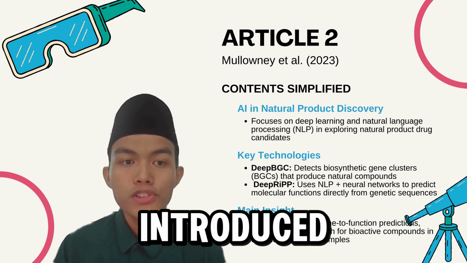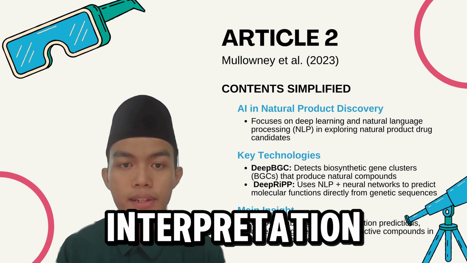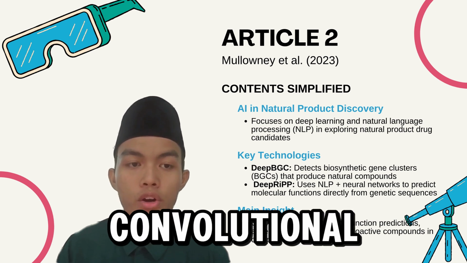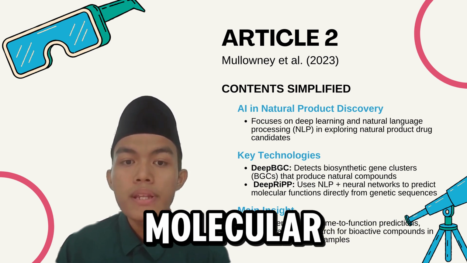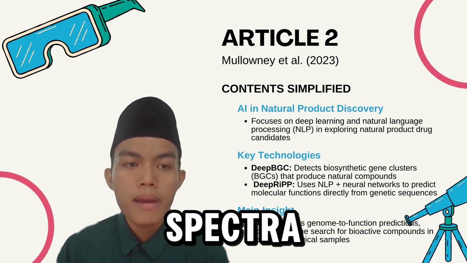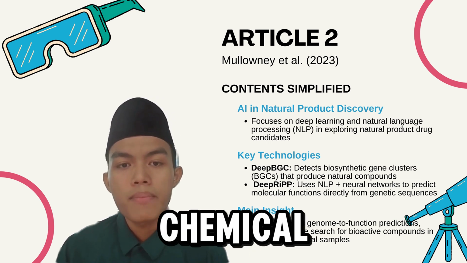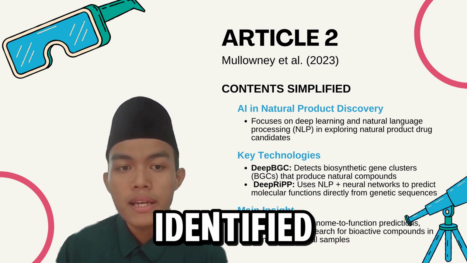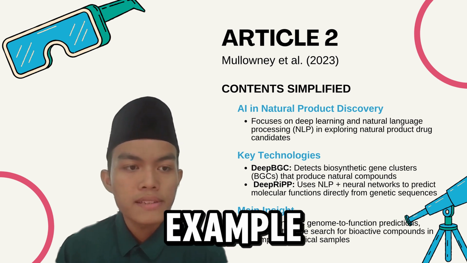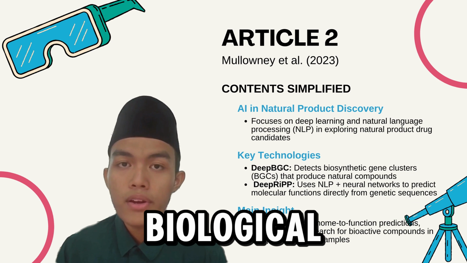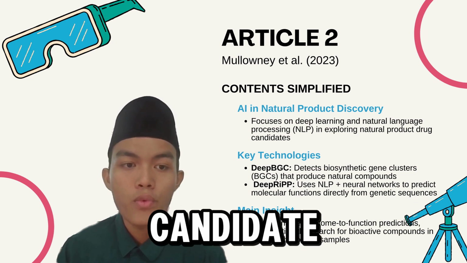The paper also introduced tools for spectral data interpretation. For example, K-System and SMART 2.0, a convolutional neural network, help predict molecular structure directly from NMR or MS spectra without using prior chemical templates. Using these tools, researchers have successfully identified complex molecules, for example, symplocolite, by letting Gen AI search through biological samples and match spectra with candidate structures.